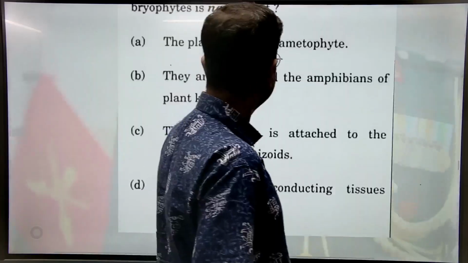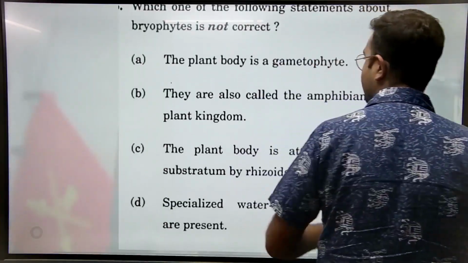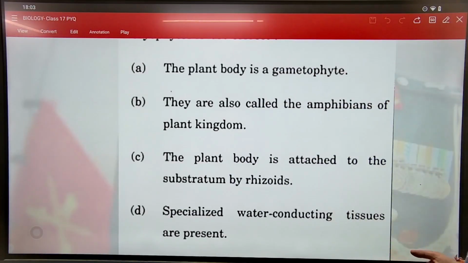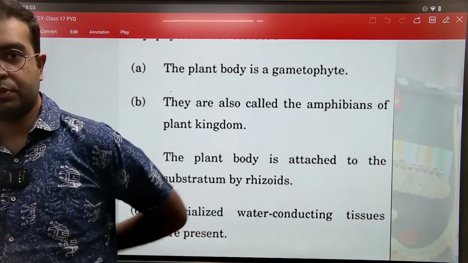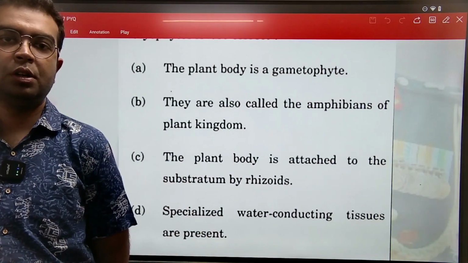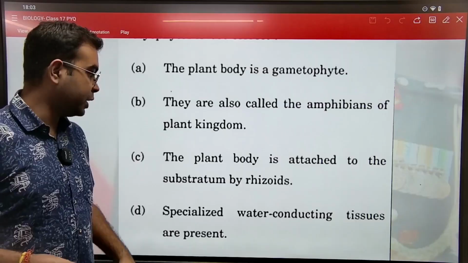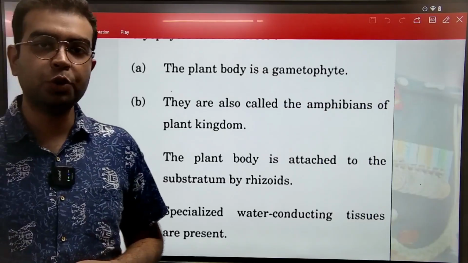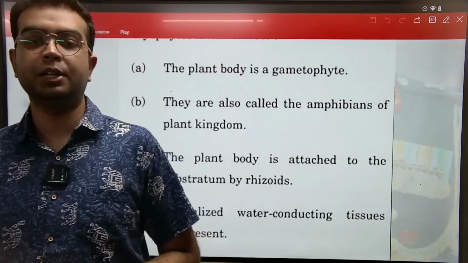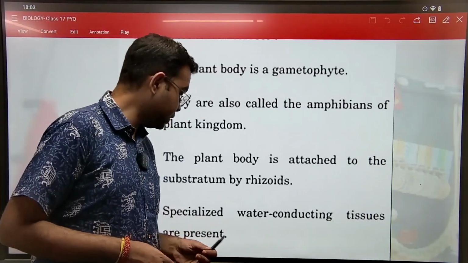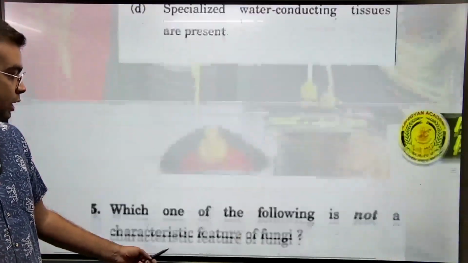Now, the question is which of the following is not correct? See, the incorrect statement here is that bryophytes have specialized water conducting tissues. Bryophytes don't have any vascular system. They do not have conducting tissues. So कोई vascular system है ही नहीं, तो option D is the wrong answer.